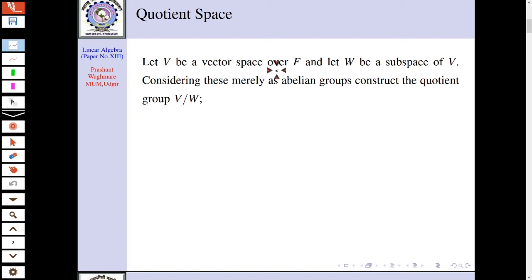Before going to the quotient space, we should know what is meant by a quotient group. If we have a group G and H is a normal subgroup, otherwise we cannot define a quotient group, as we have learned in group theory. Now here, V is a vector space, so it is an abelian group with respect to addition, and suppose W is a subspace of V. Then one can say that W is a subgroup of V with respect to addition.